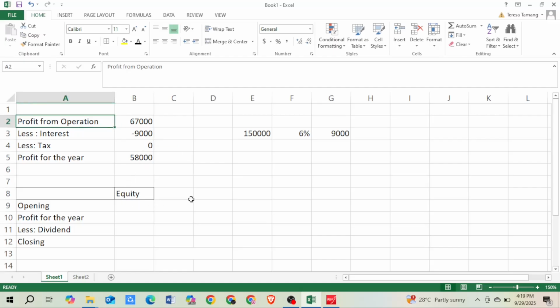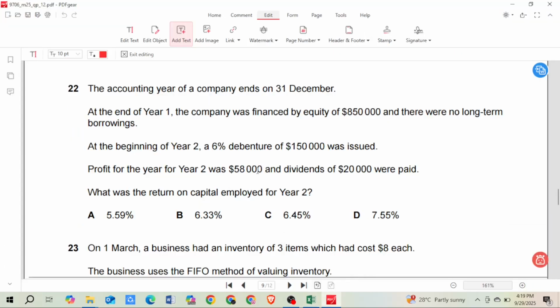We need to calculate our capital employed. Capital employed consists of equity and non-current liabilities. They gave us the opening equity, that is the equity at the end of year 1, which is the beginning of year 2: 850,000. During the year we earned a profit of 58,000, so we add that. Then the question also gave dividends.